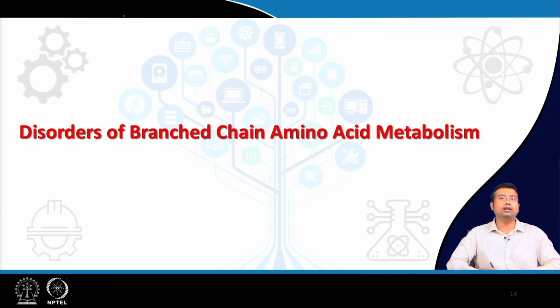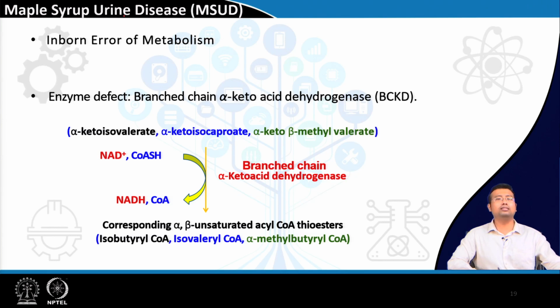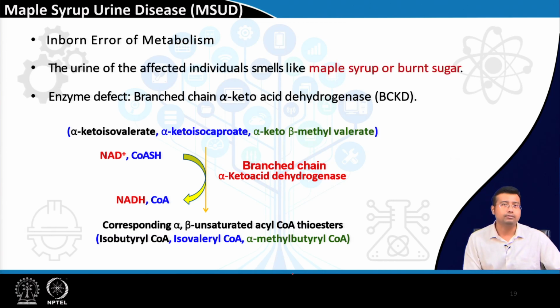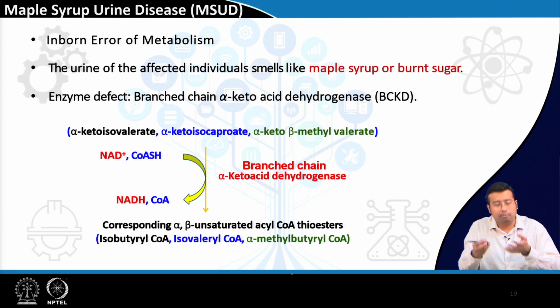Now, we move on to the various disorders of branch chain amino acid metabolism. The first disorder, which is an inborn error of metabolism, very important, is maple syrup urine disease, MSUD, right? Why is it called that?